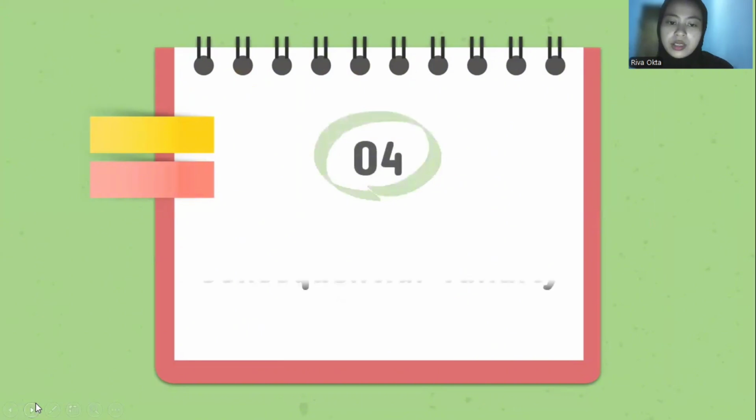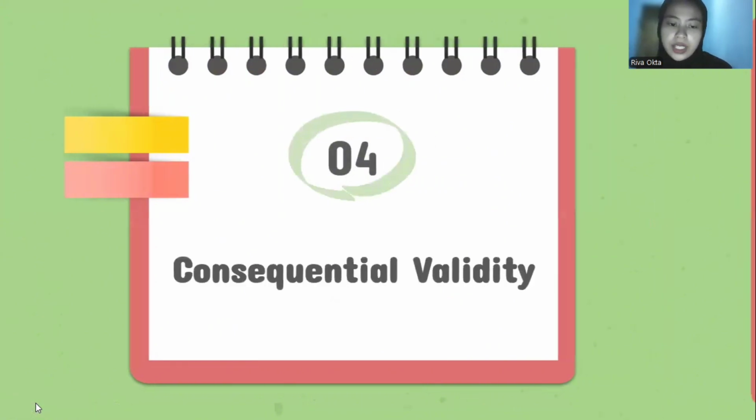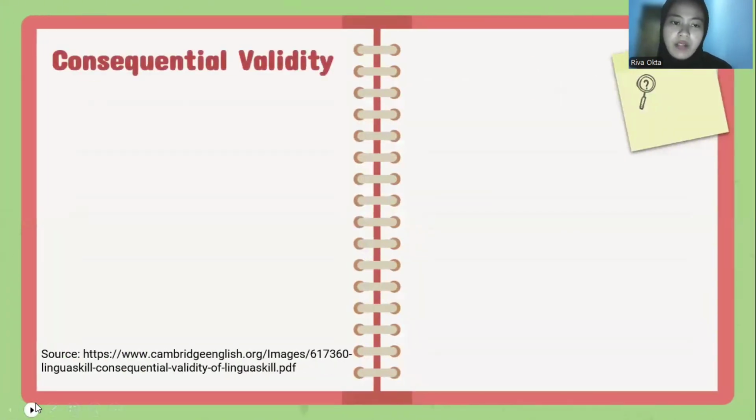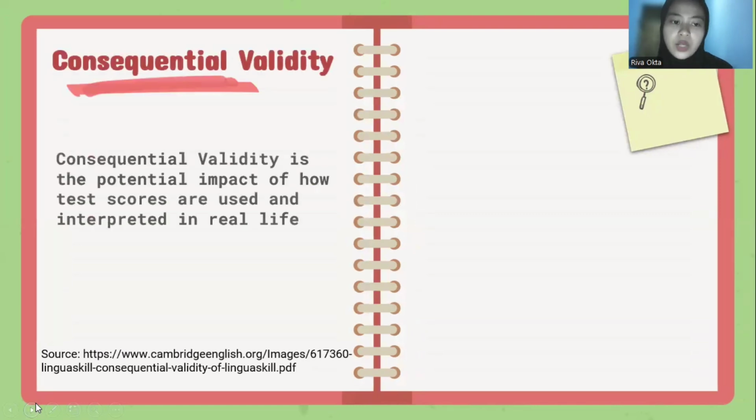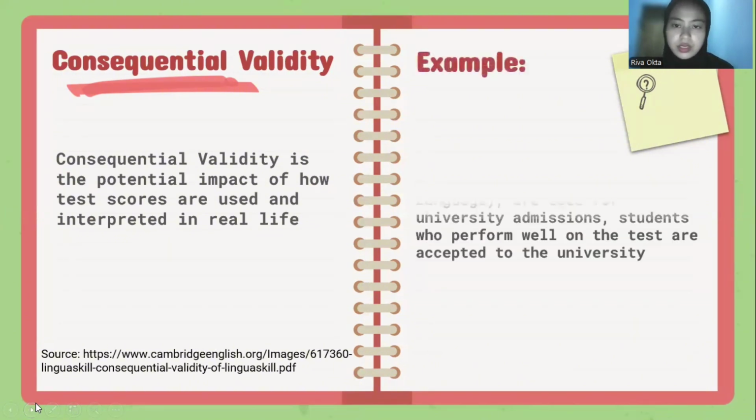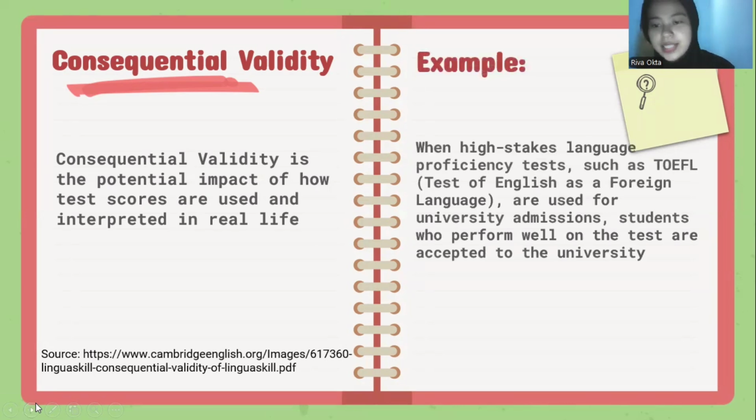Number 4, consequential validity. What is consequential validity? Consequential validity is the potential impact of how test scores are used and interpreted in real life. Example, when high-stakes language proficiency tests, such as the TOEFL, are used for university admissions, and students who perform well on the test are accepted to the university.